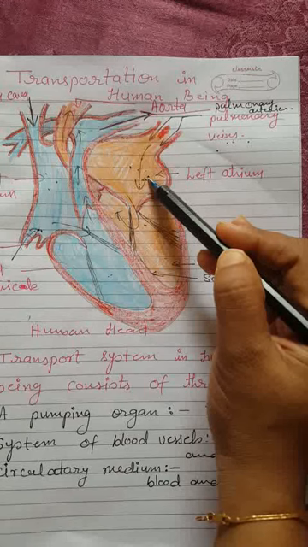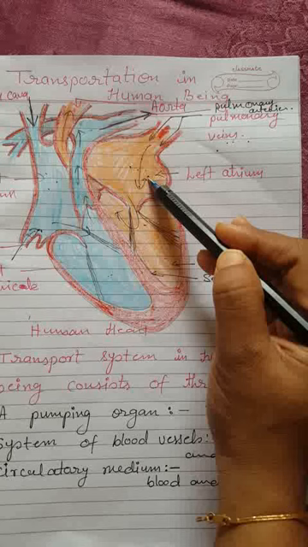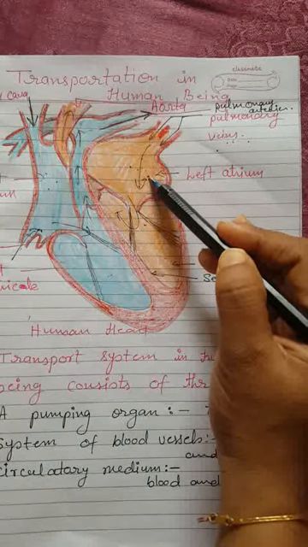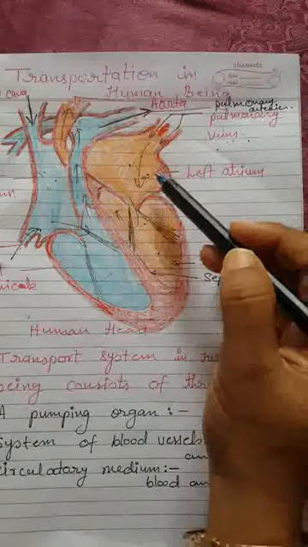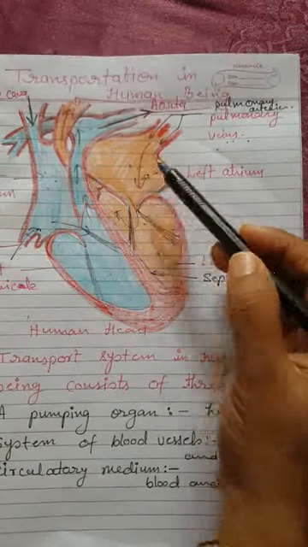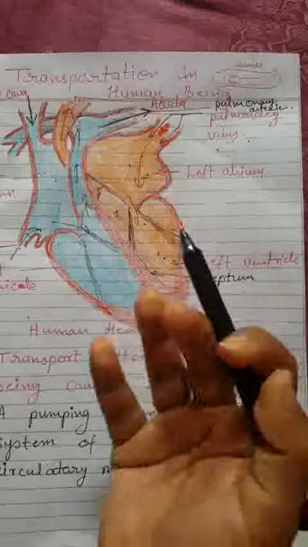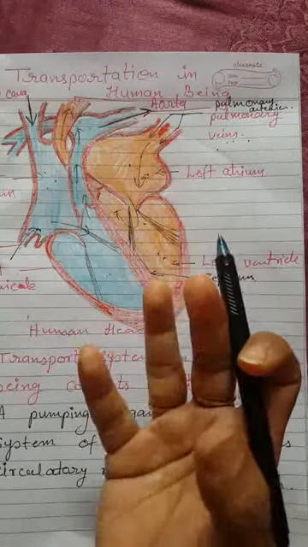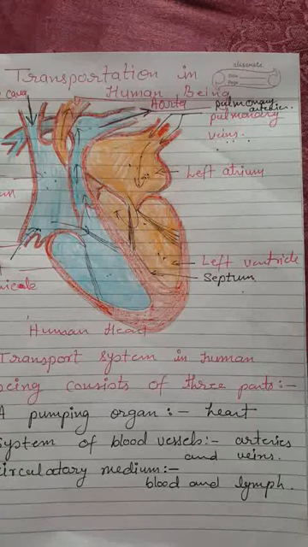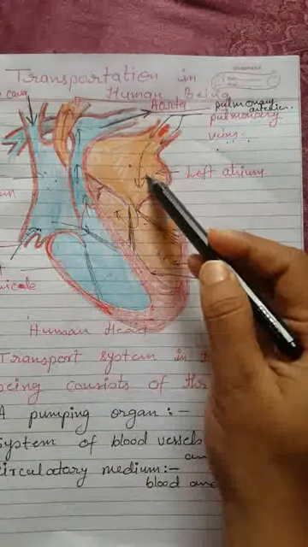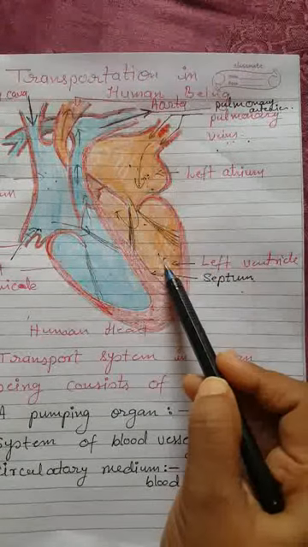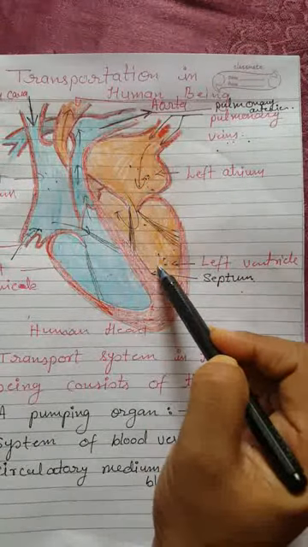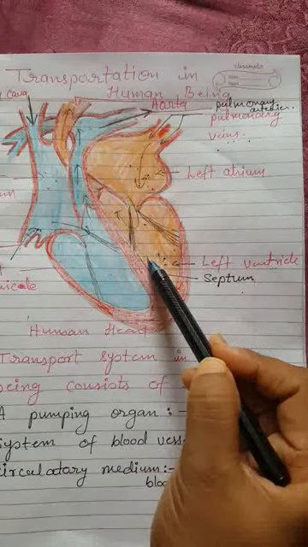Then after that this left atrium contracts and the left ventricle relaxes or expands, so that the blood comes from left atrium to left ventricle. While receiving the blood, it expands. While removing the blood from this chamber to this chamber, this contracts. When it contracts, the other relaxes, and the blood comes here from left atrium to left ventricle.